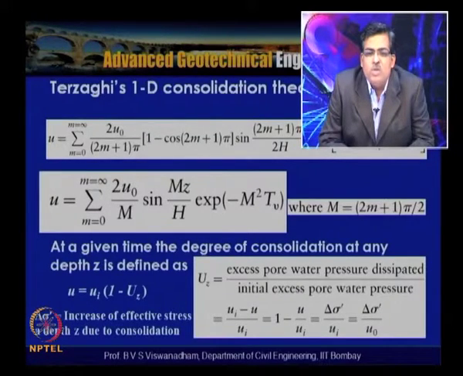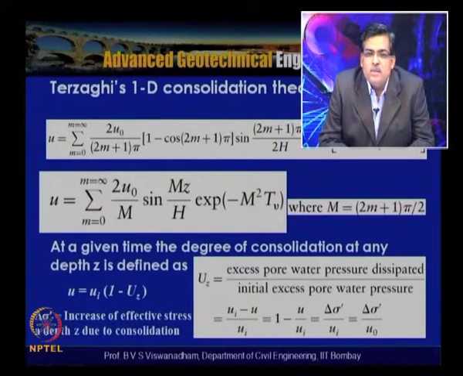If you look into this, ui is nothing but the initial excess pore water pressure. Let us say delta sigma is the increase in the effective stress at a depth z due to consolidation, then this ui is equal to that particular stress. For example, if a delta sigma of 100 kilopascals is applied and a constant variation is assumed, then ui is equal to 100 kilopascals. Then uz is the degree of consolidation at that particular depth within the clay.